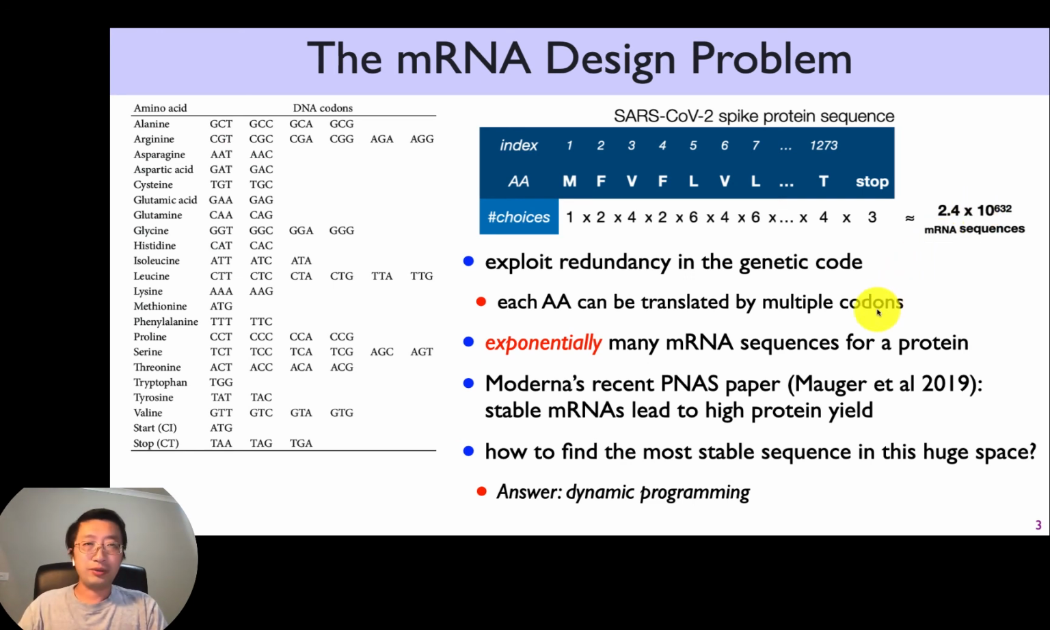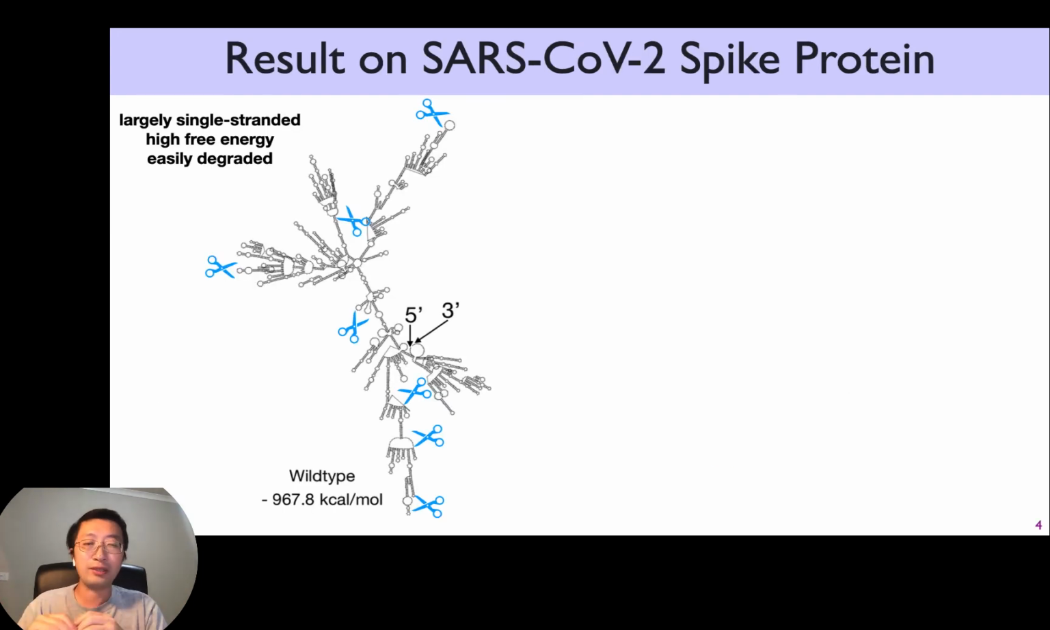So how do you do a more efficient search? Very luckily, we designed a very efficient dynamic programming algorithm that is a generalization of the classical RNA folding algorithm for a single sequence to multiple sequences. Then you can solve this problem in less than 10 minutes. That's very fast. So let's look at the result.